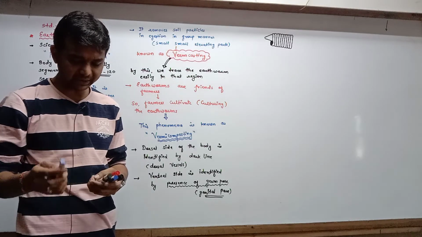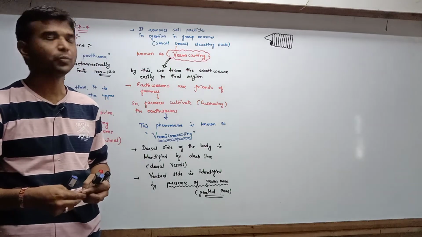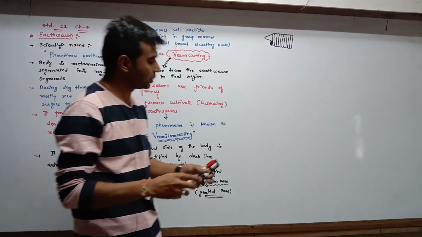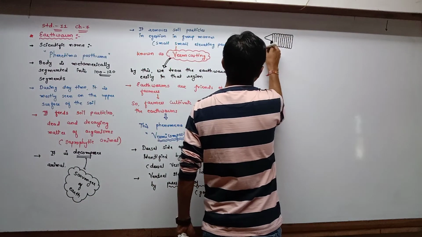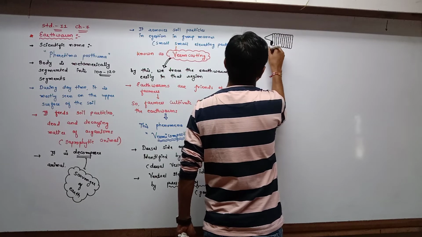When you see the anterior most portion of the earthworm body, the first segment is known as peristomium.